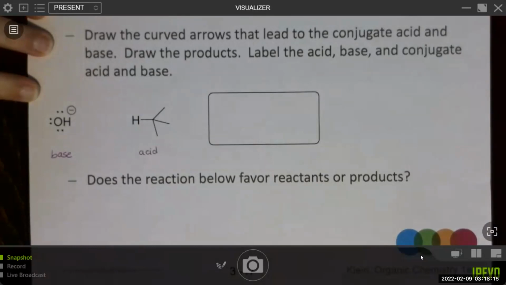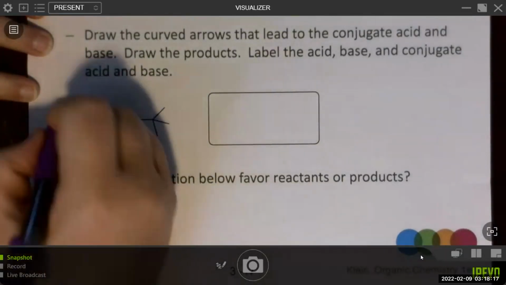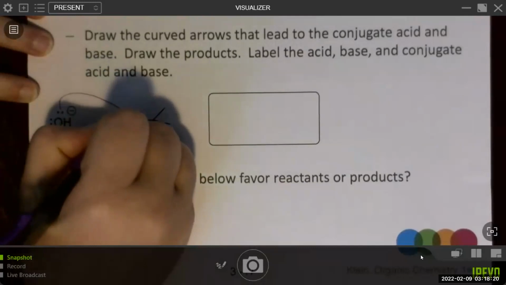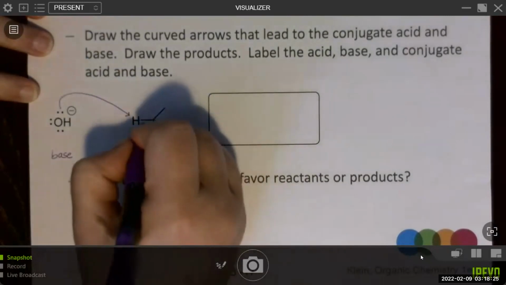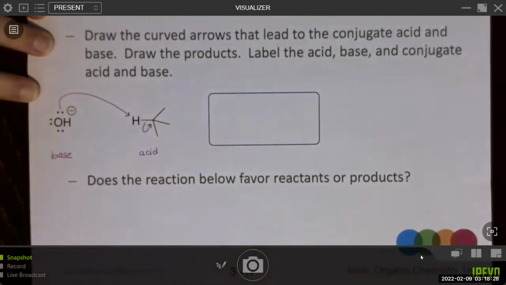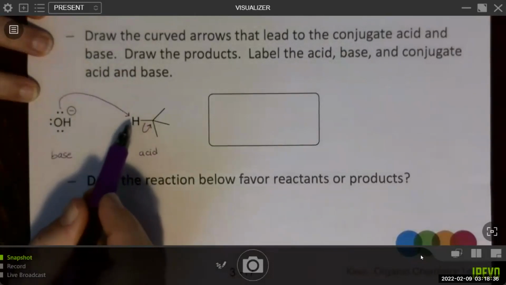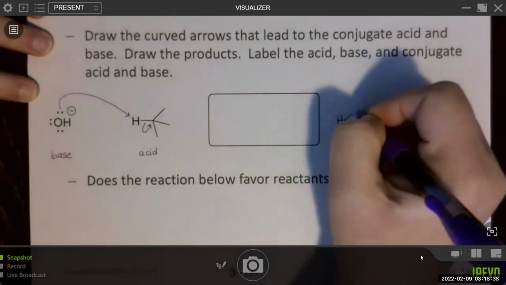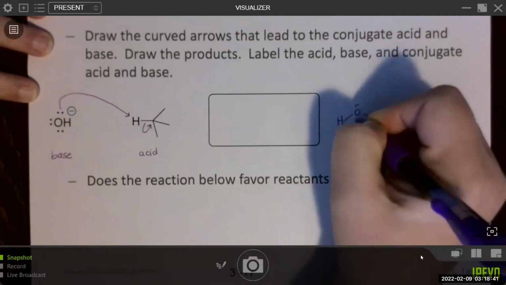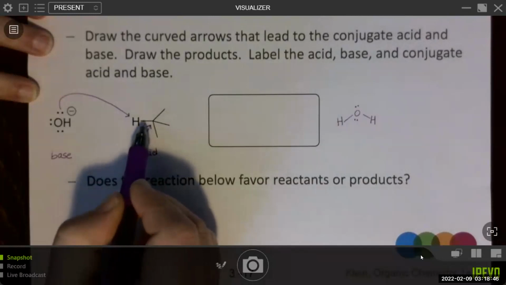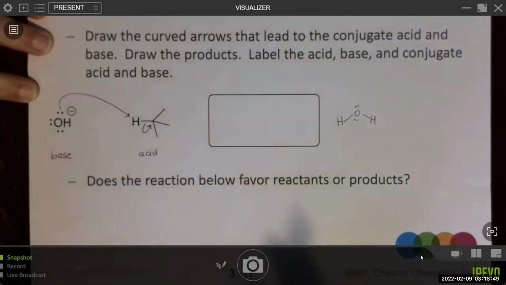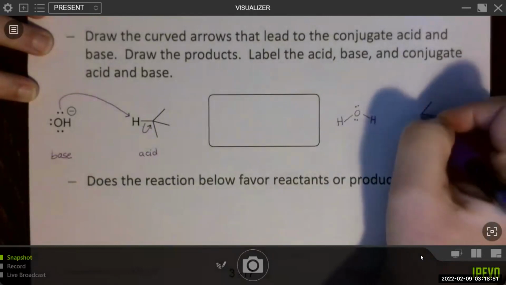So then my arrow will start from one of the lone pairs on the base to show the formation of a bond, or picking up this proton, and the electrons being left behind on the acid to form the conjugate base. So then the products: if hydroxide picks up a proton, it becomes water. Go ahead and draw in water. And then the acid becomes the conjugate base, and we lose this proton and we end up with a lone pair and a negative charge on this carbon atom.